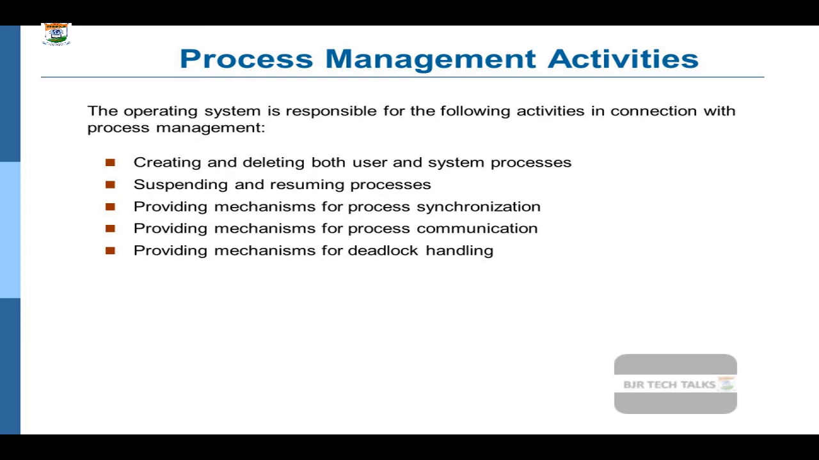The second task is the scheduling of processes. The scheduling of processes means which job has to enter into the system, which job has to be allocated the CPU, and which job has to be executed by the CPU. That is called CPU scheduling. So this will be done by the operating system with respect to process management. So this is the second task.